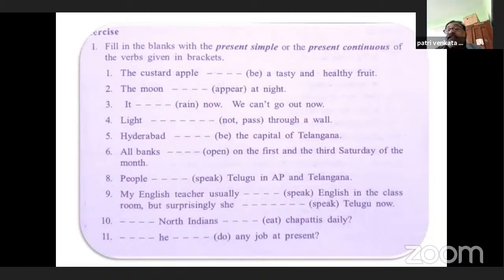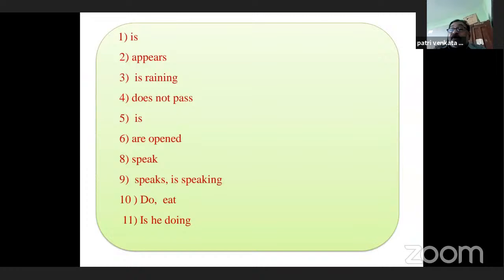Dash North Indians dash chapatis daily. Look at this sentence. What is the question? We have to frame a question by using do: Do North Indians eat chapatis daily? Don't say does. The next one, dash he dash any job at present. Say using present continuous: Is he doing any job at present? So these are the answers. Just for your sake, the answers are given here. You can go through them whenever you get leisure time.